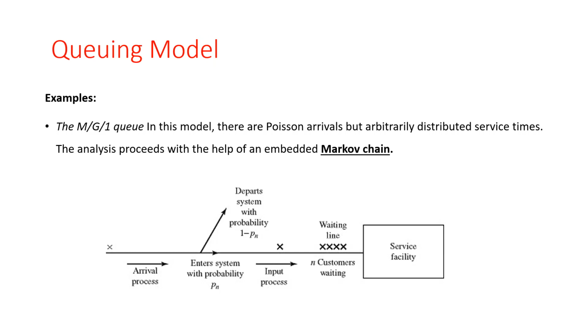Here it is important to distinguish between the arrival process and the input process. What is the arrival process and what is the input process? Okay, so the arrival process is all the customers who are waiting for the service facility. And the input process is what customers, or what number of customers, are presented in the queue for the service facility. So this is the input process.